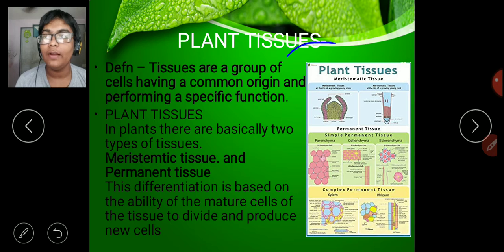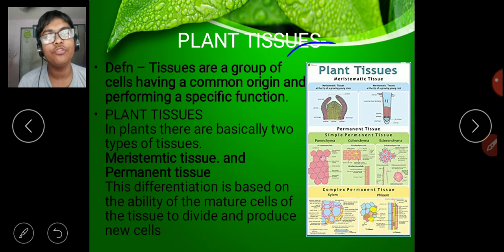When cells are of the same species, then there is a common origin. Now, when a cell is performing a function, the other cells of the same species will also perform the same function. So, henceforth, all the cells perform the same function. Therefore, a tissue will perform one specific function.